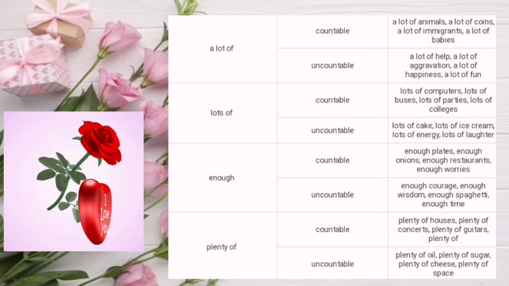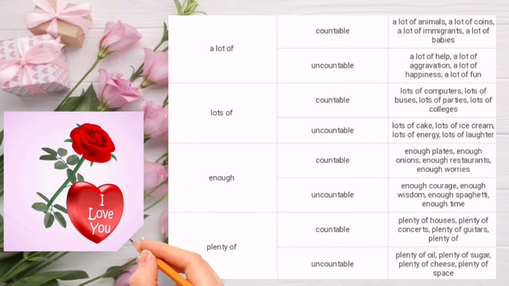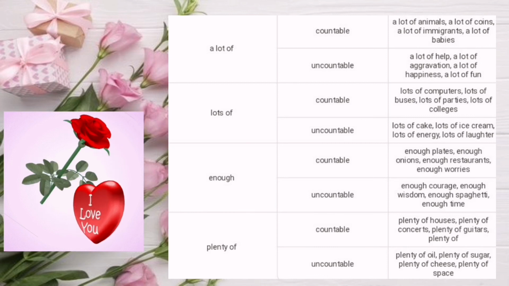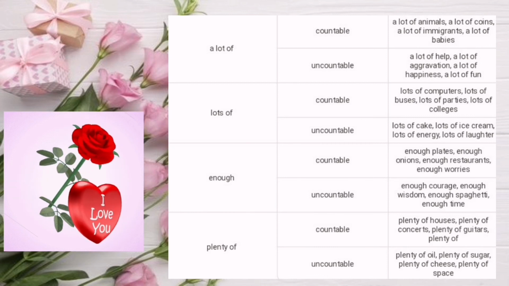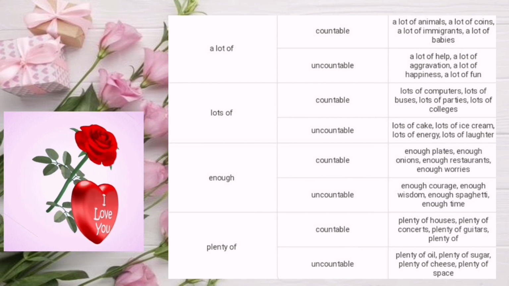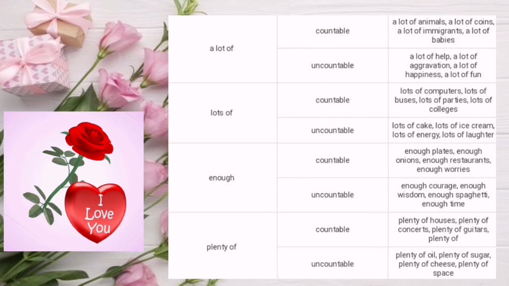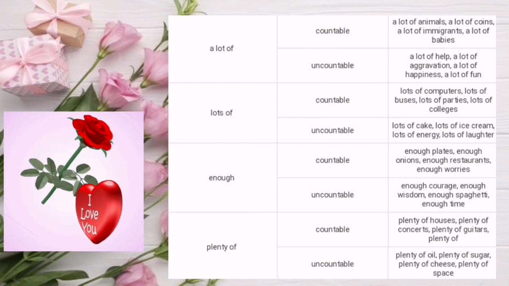Enough, for countable: enough plates, enough onions, enough restaurants, enough worries. Uncountable: enough courage, enough wisdom, enough spaghetti, enough time. Plenty of, for countable: plenty of houses, plenty of concerts, plenty of guitars. For uncountable: plenty of oil, plenty of sugar, plenty of cheese, plenty of space.